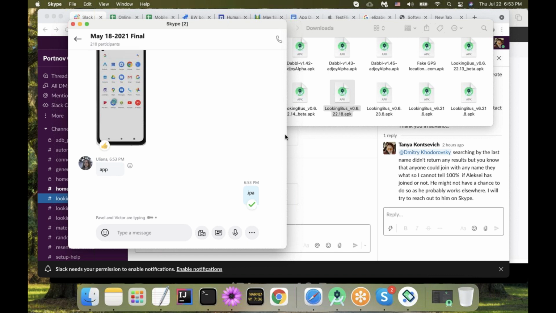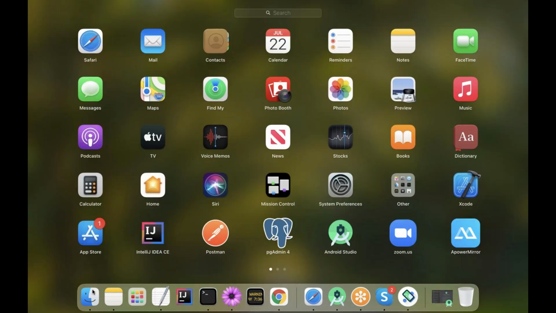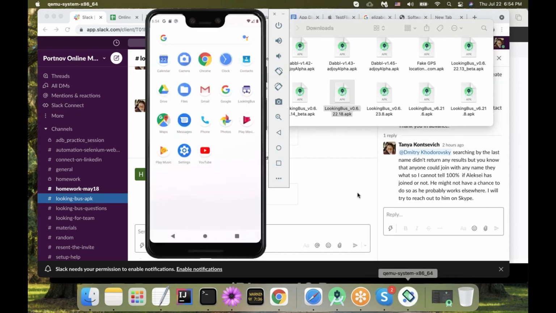So basically, it is in your download folder, but it is here for one purpose: to get onto your emulator or your physical device. I just showed you that if you drag and drop it, it's going to get installed. You can also use the command I just used, adb install, and pass the path to your file. Even simpler, from my perspective.